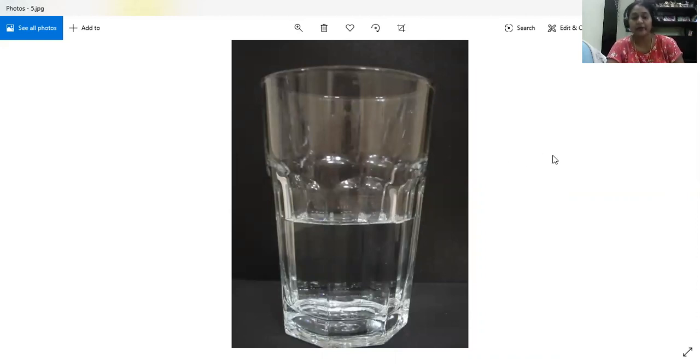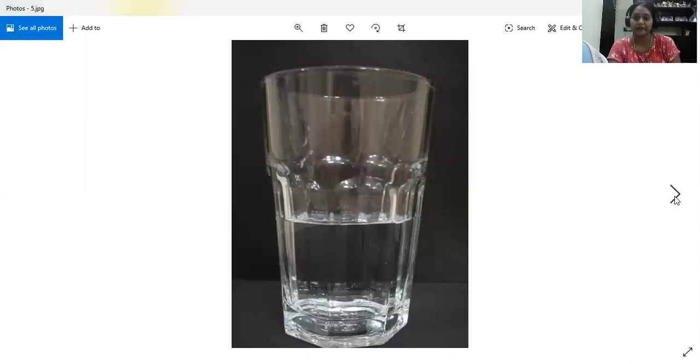Okay, so now you can observe in your house what are those things which are transparent. If you go to any shop, children, like the jewelry shop or the garment shop, you see they display all their items. Where are they displaying them? In transparent glass so that people can see through it. If they put it inside any wooden thing, you can't see. So they put it in transparent glass so that everyone can see through it. All these objects through which light can pass are called transparent objects.